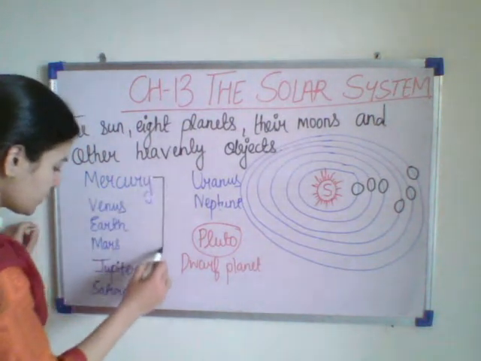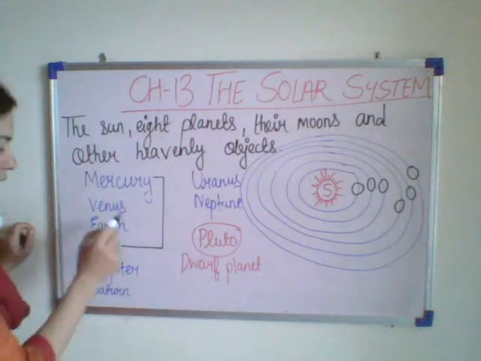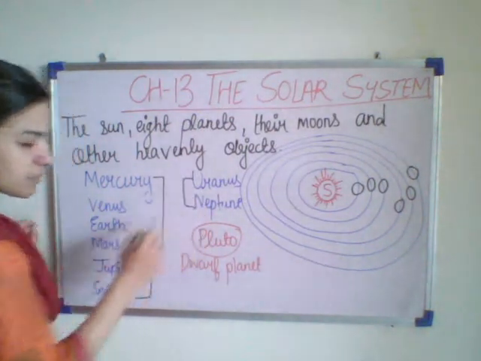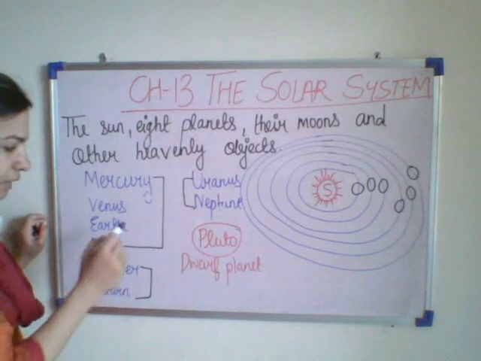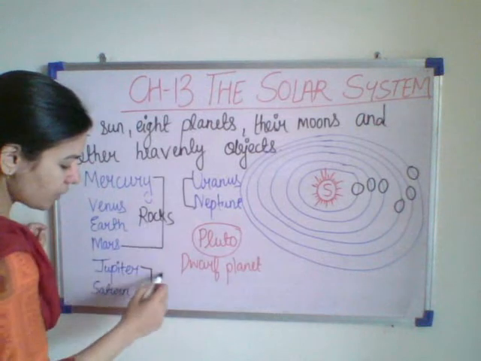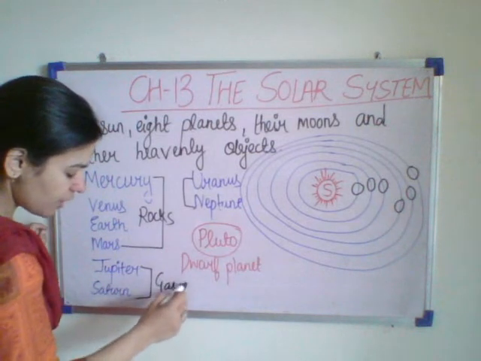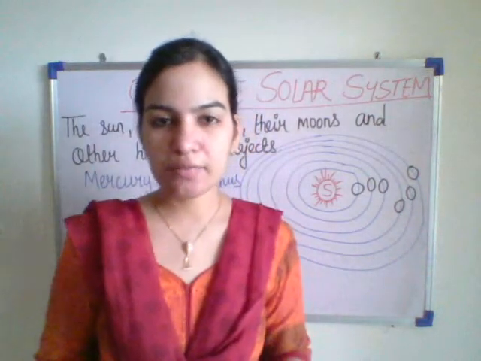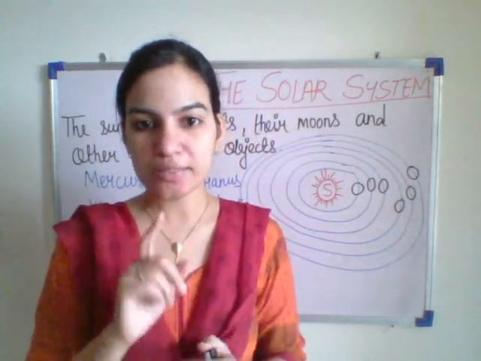These 4 planets are known as the inner planets, and these 4 planets are known as the outer planets. Inner planets are made of rocks, and the outer planets are made of gases. And all these outer planets have rings around them.